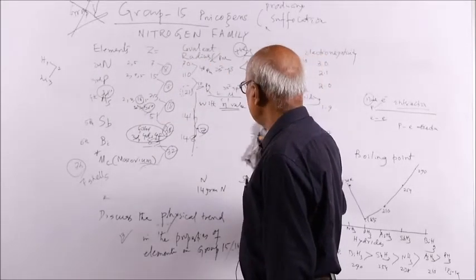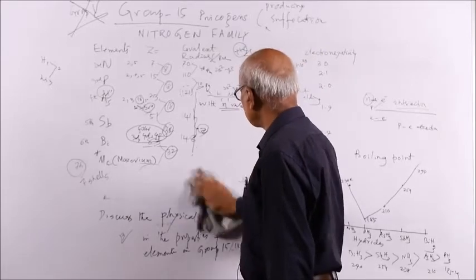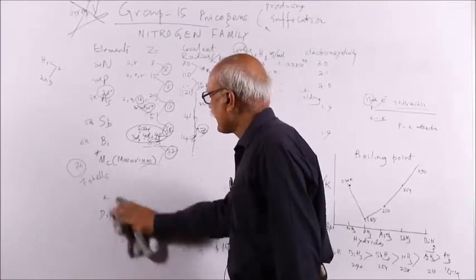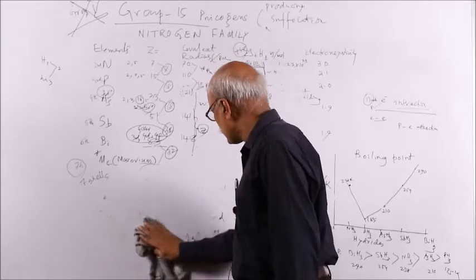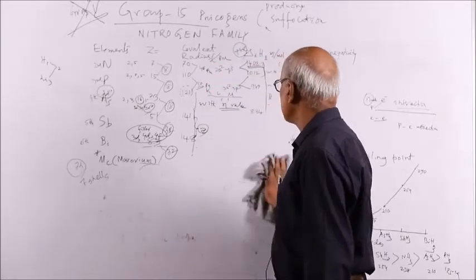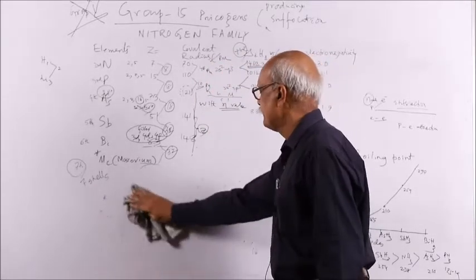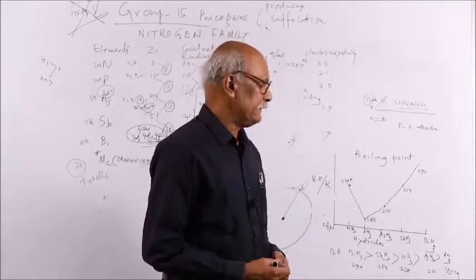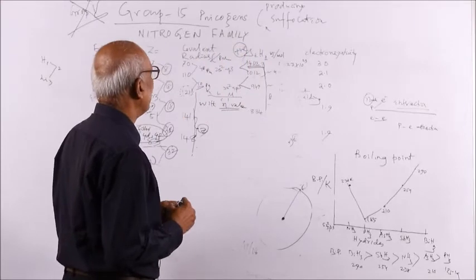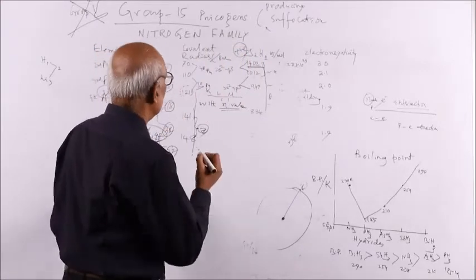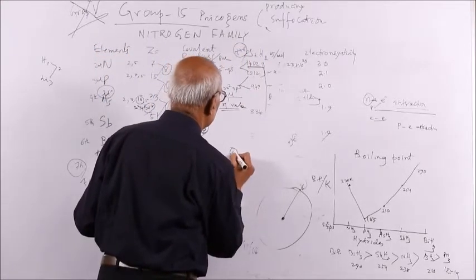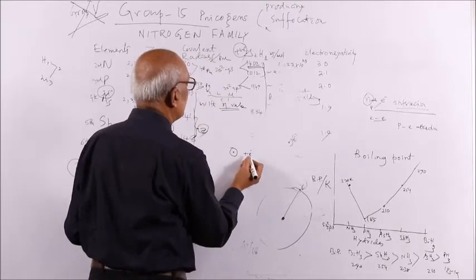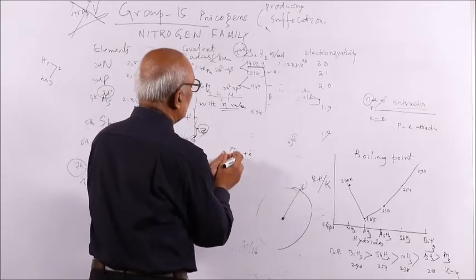Then you think of electronegativity. Electronegativity also depends on your size. Smaller is the size, greater is the electronegativity. Electronegativity means a tendency to attract the electron. Suppose nitrogen is having smaller size, naturally if one electron is added to this it has greater attraction towards this.